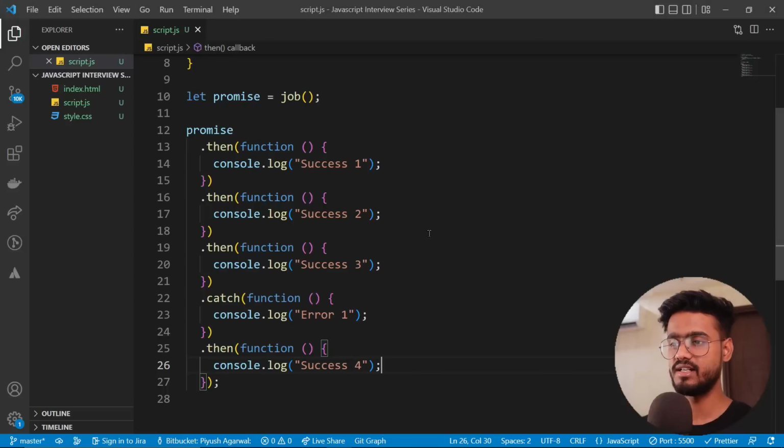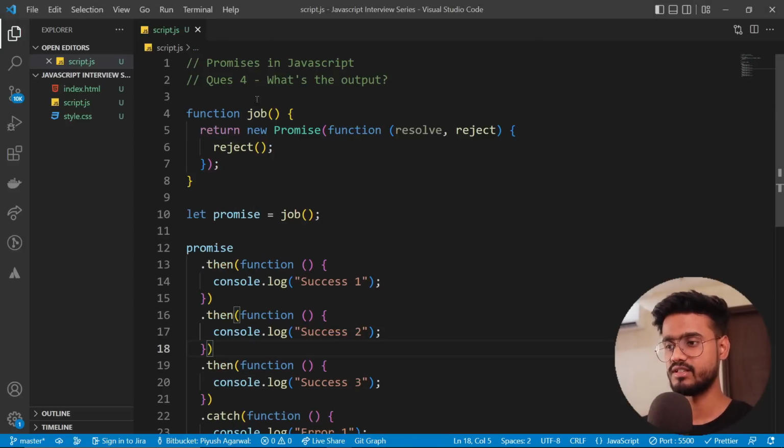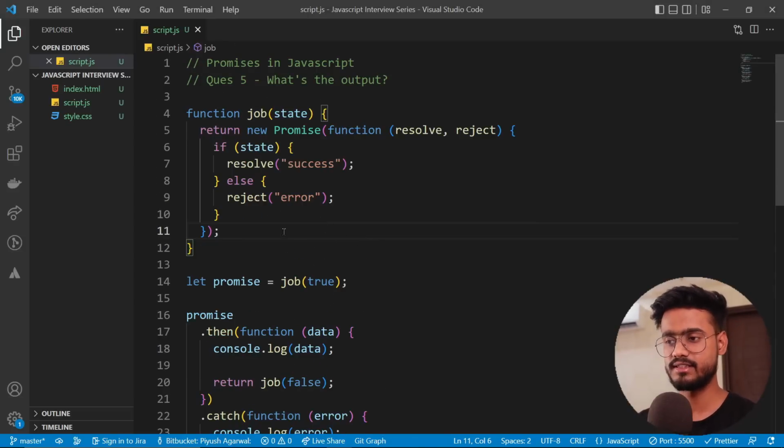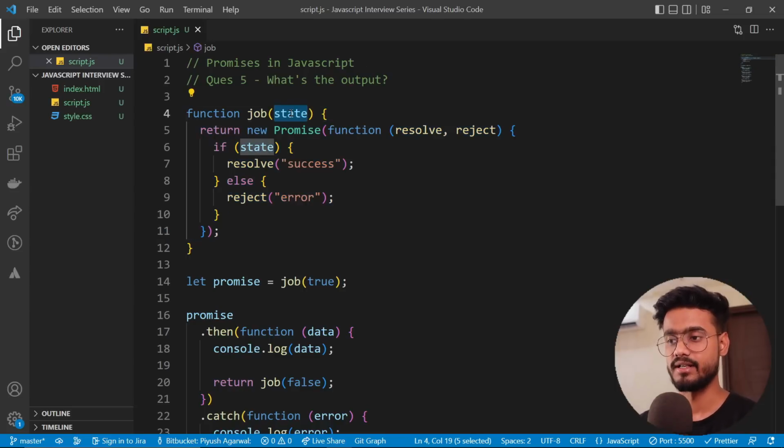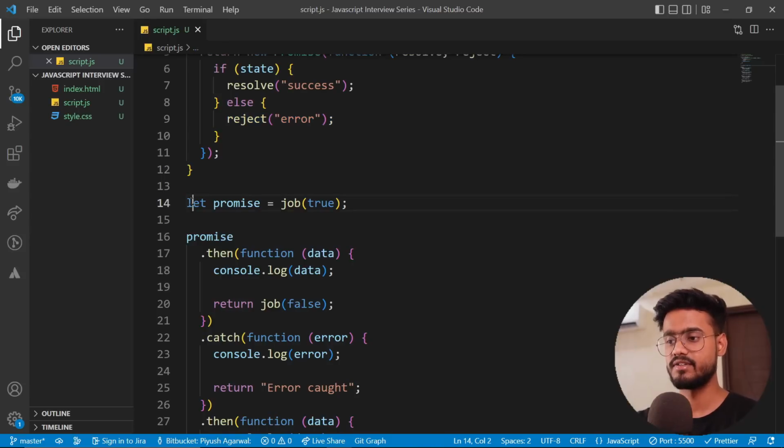Okay, let's try a little bit advanced version of this question. So here it is. Let's take this one by one. This might be a little confusing to few of you. So we have this function job, and inside this we are creating a new promise again and returning it, and we are taking this state as a parameter. If the state is true, we are resolving success. If the state is false, this will be reject error. Pretty self-explanatory, right?